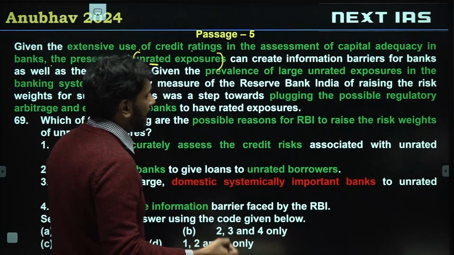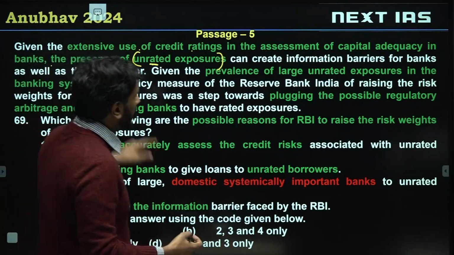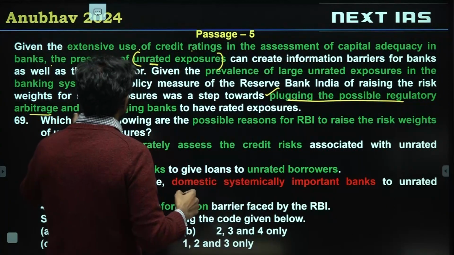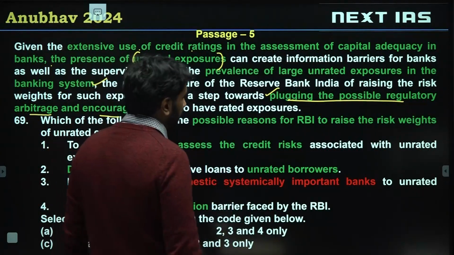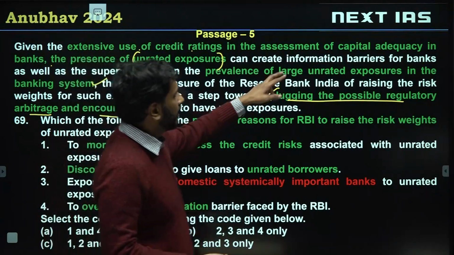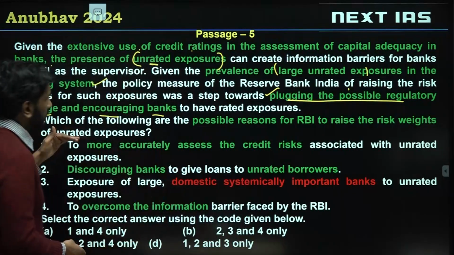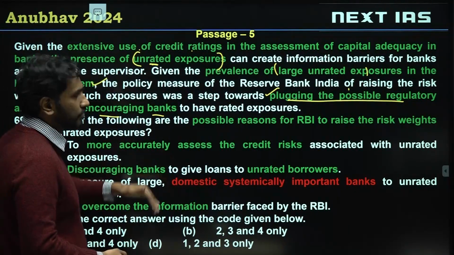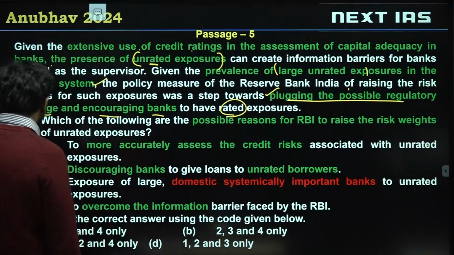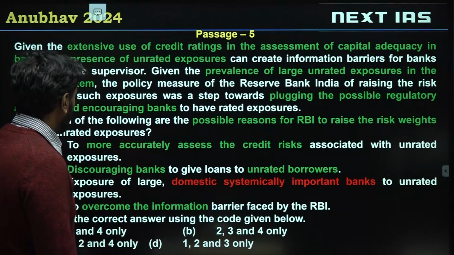Given the prevalence of large unrated exposures in the banking system, the Reserve Bank is now trying to plug the possible regulatory arbitrage and encourage banks to have rated exposures. So the Reserve Bank is trying to change this. They want to reduce the number of large unrated exposures in the banking industry and make it such that arbitrage will be reduced and banks will have rated exposures. So why did RBI take this action? The question is trying to ask us, why did RBI take this action?